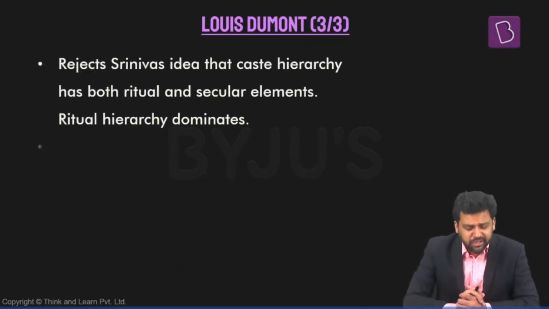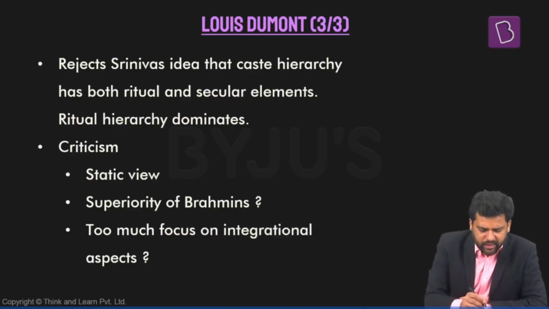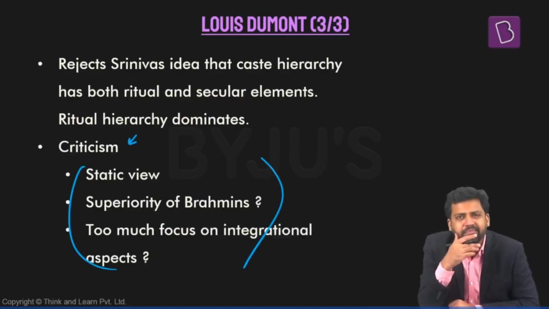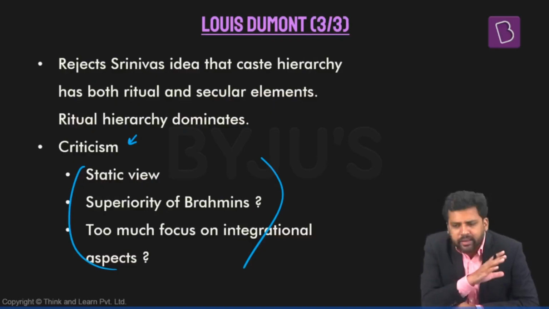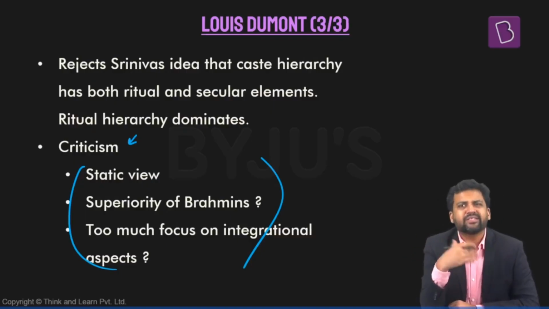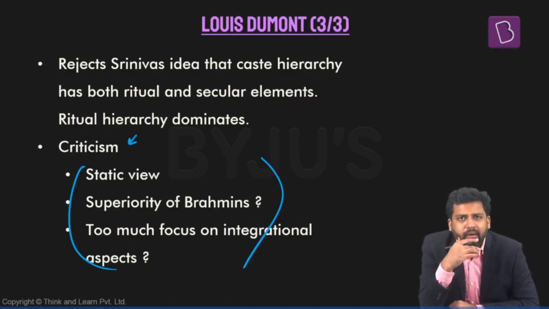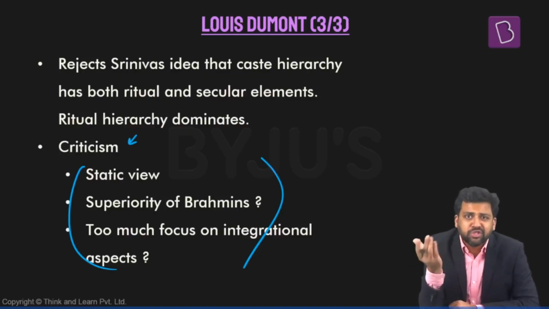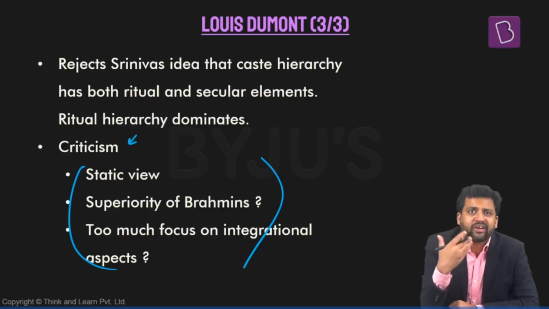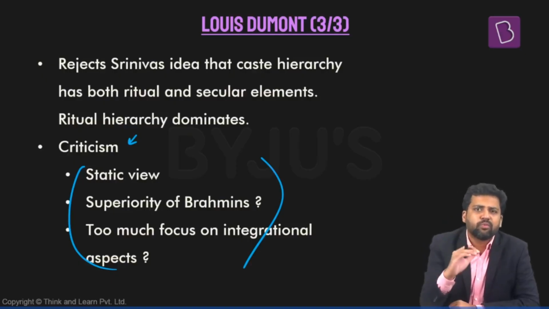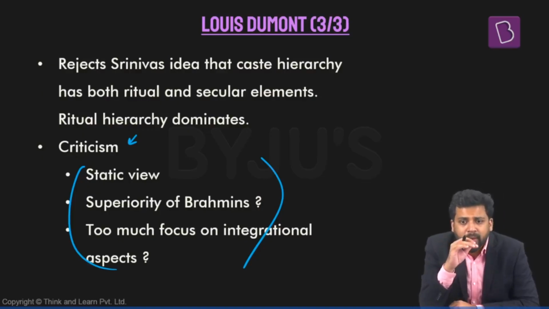Now, the question is, is it all correct? The first thing, the way things look like, this again is a very static view, right? It does not account for how caste system is changing. What it's trying to say is there are certain communities which are considered to be pure and then there are certain who are considered to be impure. But can a community which was previously considered less pure move up the hierarchy? All these things have not been considered here.